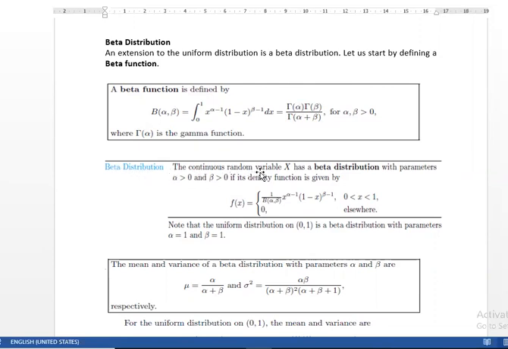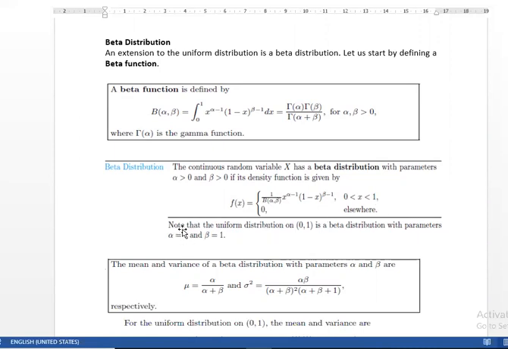So a continuous random variable x has a beta distribution with parameters alpha and beta. This is a parametric value, and its range is from 0 to 1.